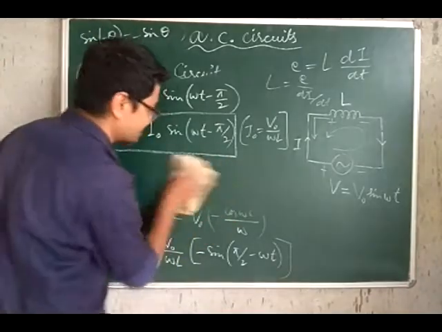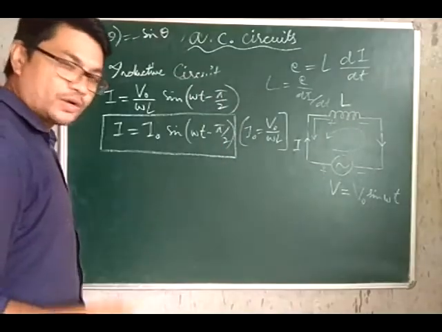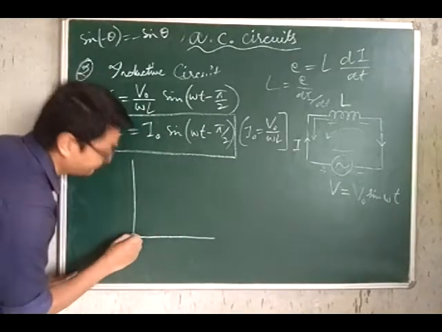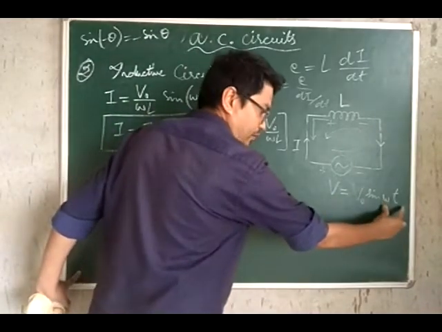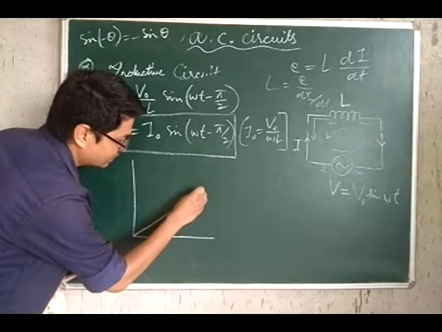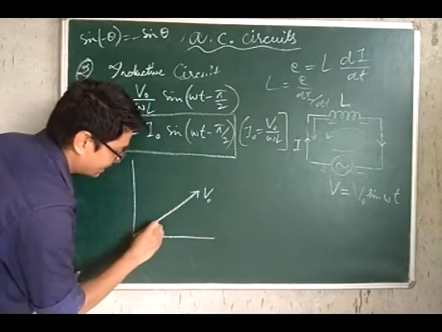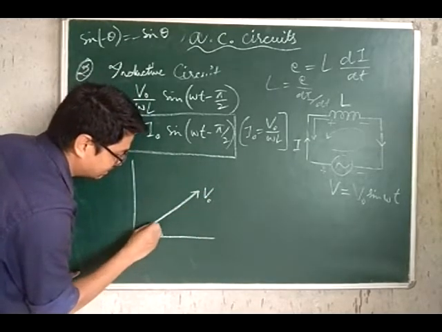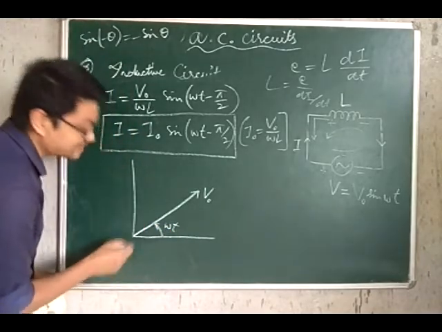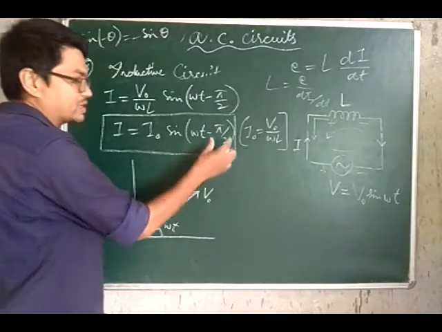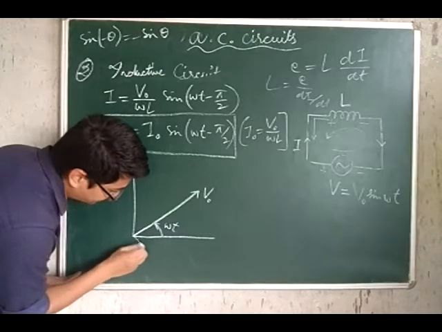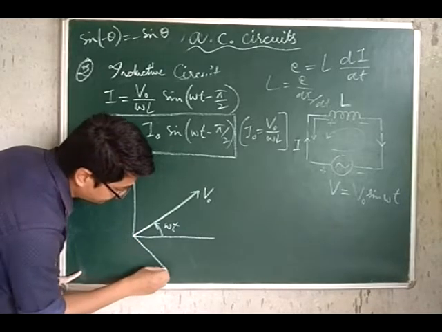So if we draw a phasor diagram for this circuit, then since the phase of voltage is omega t, this is our V naught having a phase of omega t, and since current is lagging behind the voltage by a phase angle of pi by 2, your current vector or phasor is somewhere over here.